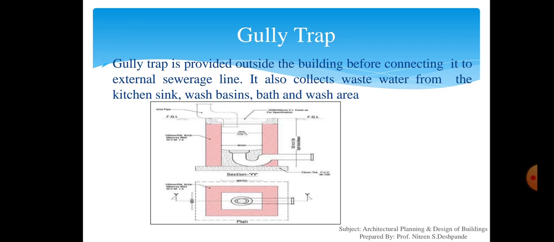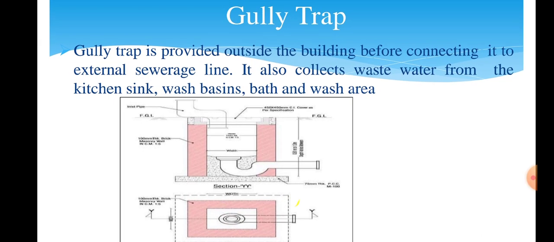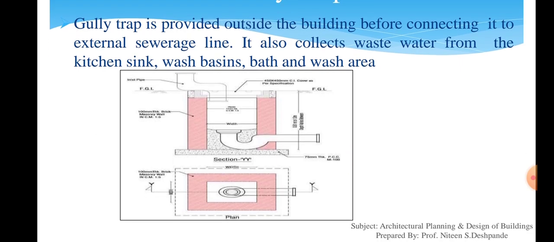Third one, and it is very important, is the gully trap. Gully trap is usually made of stoneware and a cast iron grating is provided at its top. It is provided outside the building before connecting it to the external sewerage line. It also collects wastewater from the kitchen sink, wash basins, bath and wash area. It is fitted inside a masonry chamber. Water seal is provided of the height of 60 to 70 mm. It is kept at the floor or pavement or ground level. It leads the sewage either to sewer or to inspection chamber or to manhole.